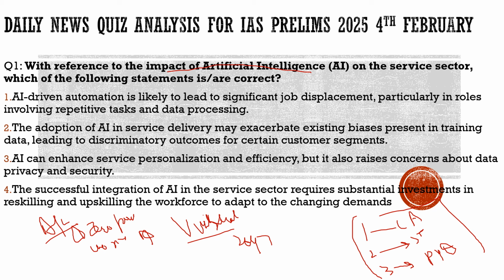Third, access to high quality affordable healthcare centers. This is the third feature of Viksit Bharat. Fourth, in our country, we should have 100% skilled laborers.